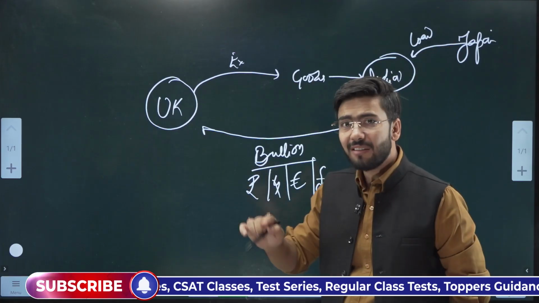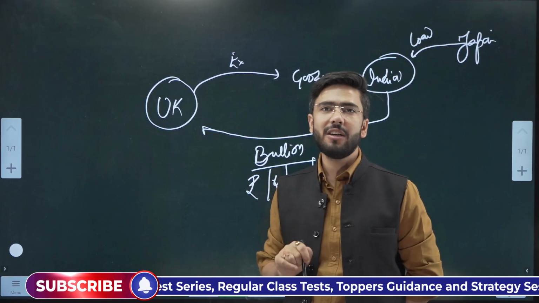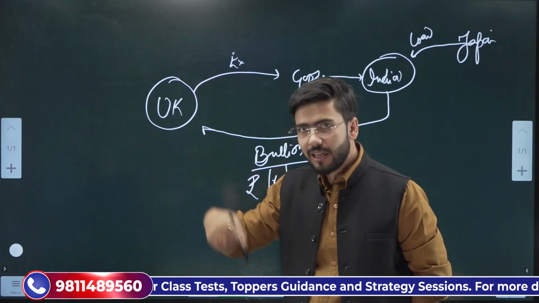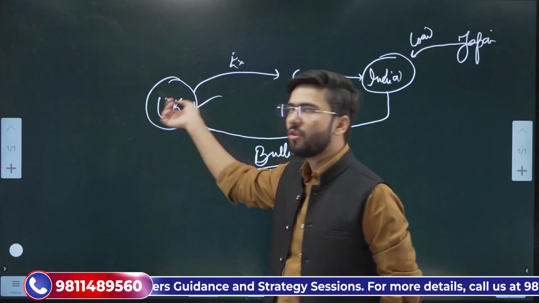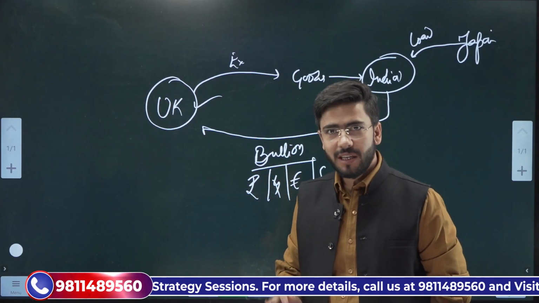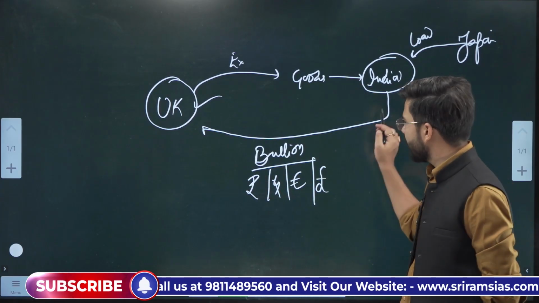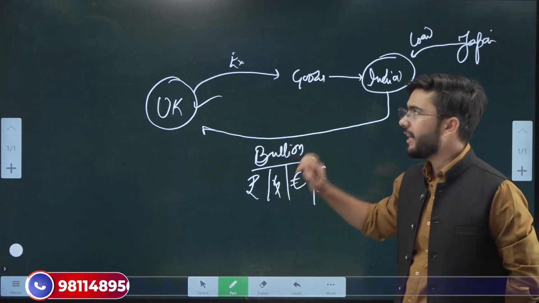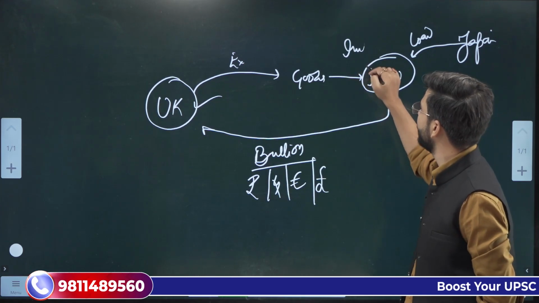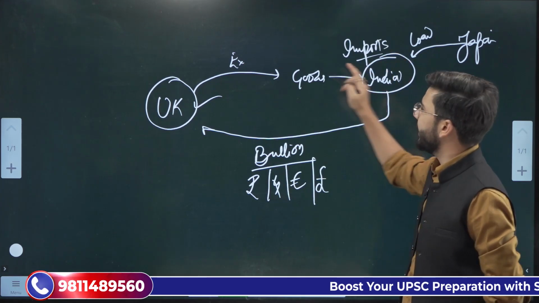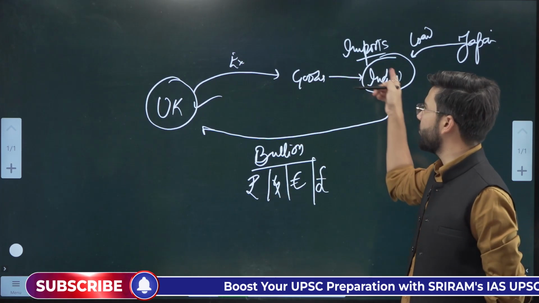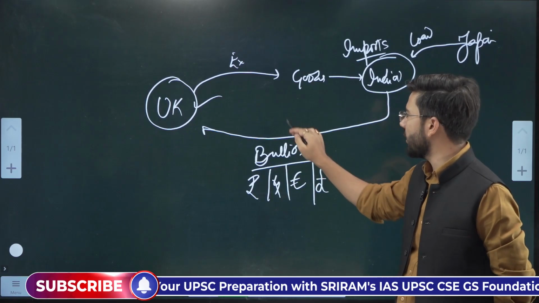This loan, which otherwise should have been in the Indian domestic currency, is going and settling into UK, which means there is one problem. What is that problem? That there is a leakage. When we say imports into India, it is an export for UK, but it is an import for India, and this will lead to what? Leakages.